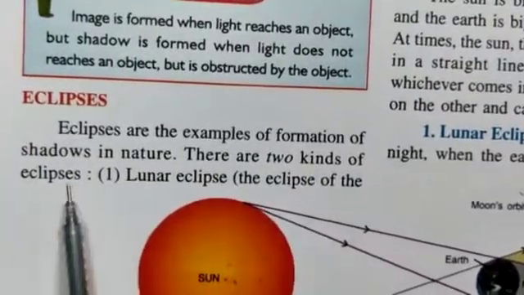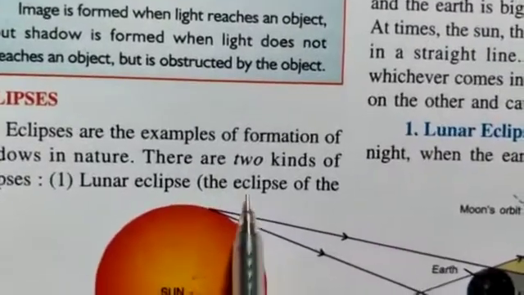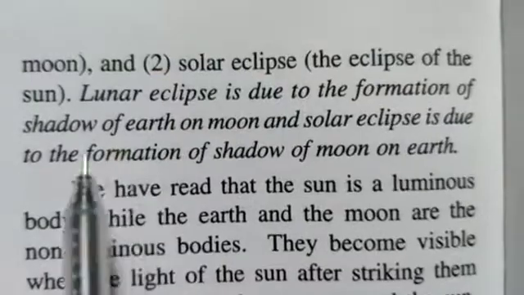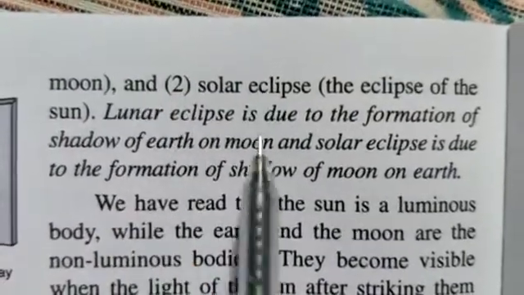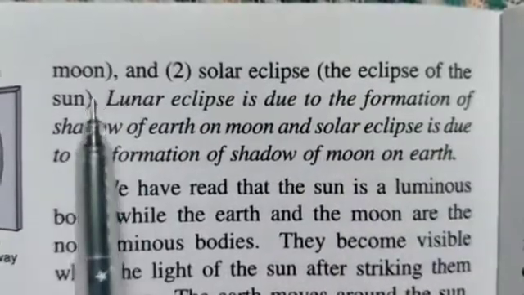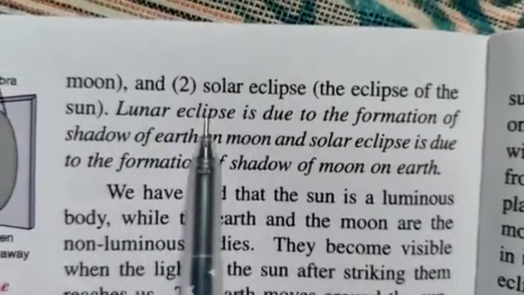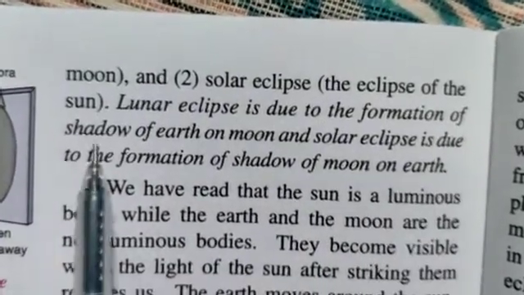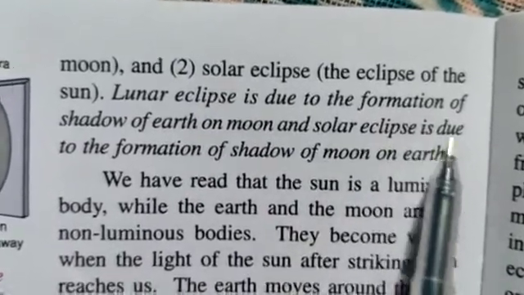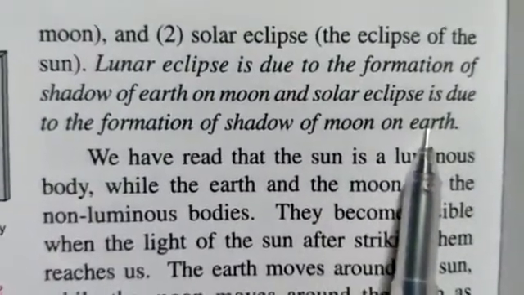There are two kinds of eclipses. First one is lunar eclipse, which is also called as the eclipse of the moon. Second one is the solar eclipse, which is also called as the eclipse of the sun. Now, what is lunar eclipse? Lunar eclipse is due to the formation of shadow of earth on moon. And solar eclipse is due to the formation of shadow of moon on earth.